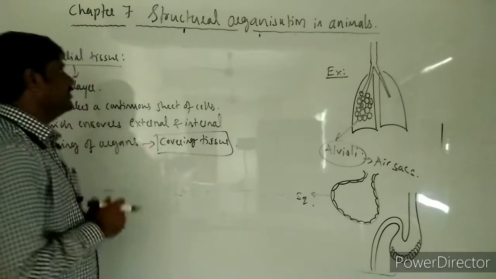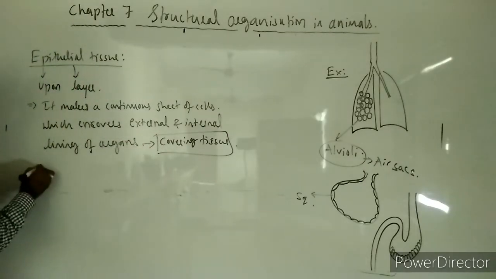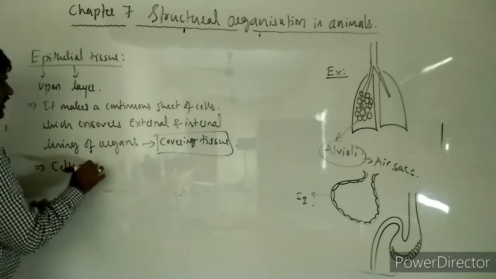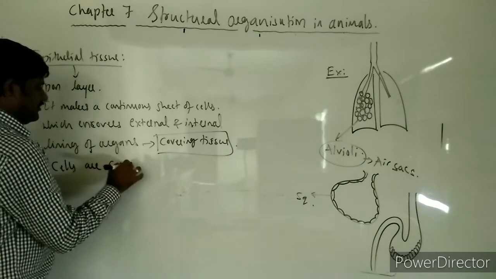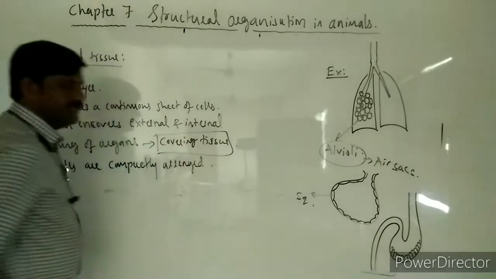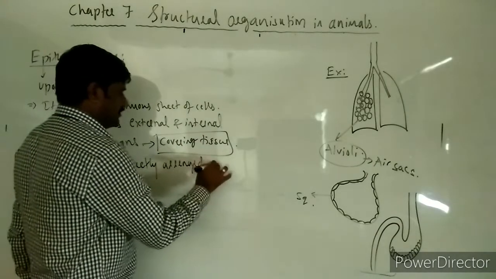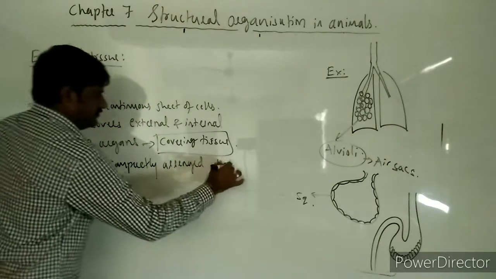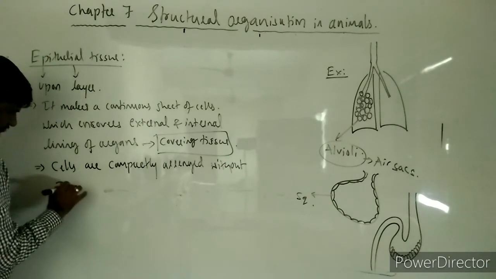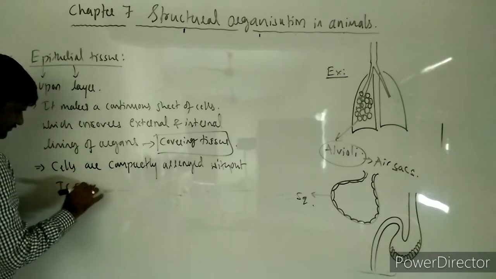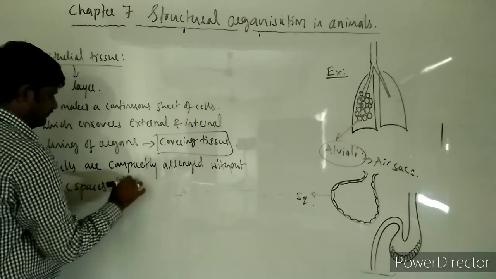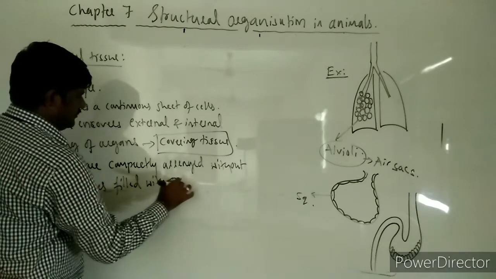So this is a more important aspect to be remembered over here. So this is epithelial tissue. The cells are compactly arranged over here, without intercellular spaces, which would be filled with intercellular fluid.